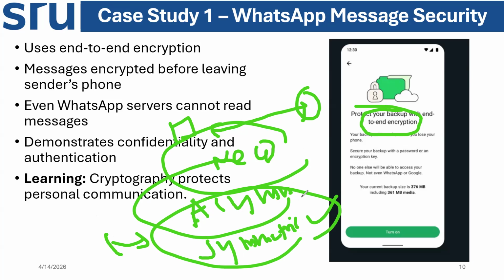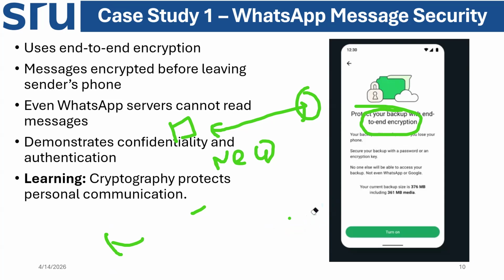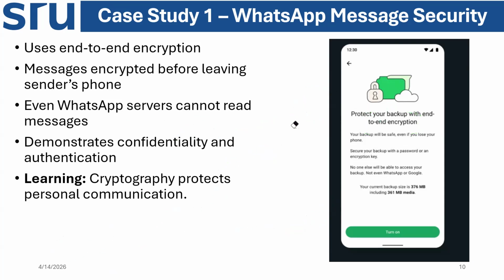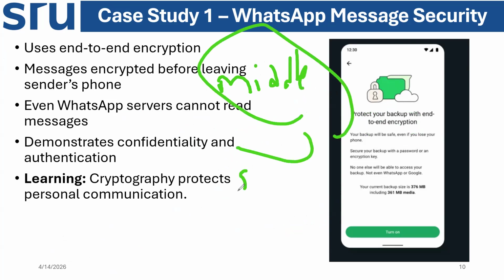Even the message is encrypted before leaving the sender's phone. This is how it works. Nobody can read the message in between. Only the sender and receiver know what is going on. In between it is ciphertext, so a middleman, the man in the middle, cannot read the message. Safe.